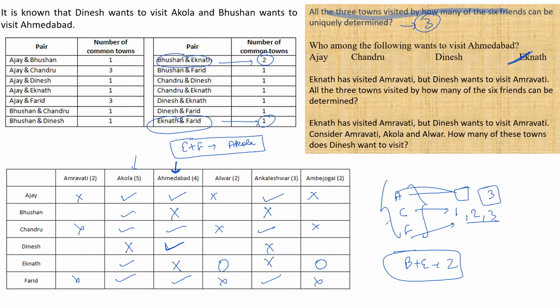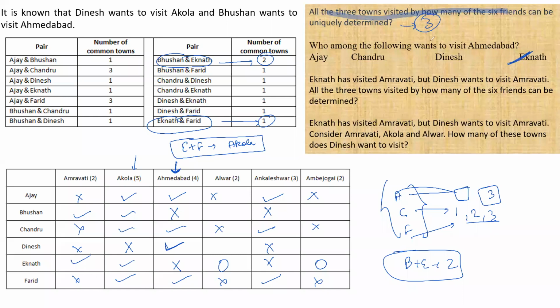Done. Now it is given to me for the next question as additional information that Eknath has visited Amravati. So if Eknath has visited Amravati, who will it be common with? Very good. Because there is only, yes, very good, Eknath and Bhushan, right? And since there are two, this will be crossed, right?